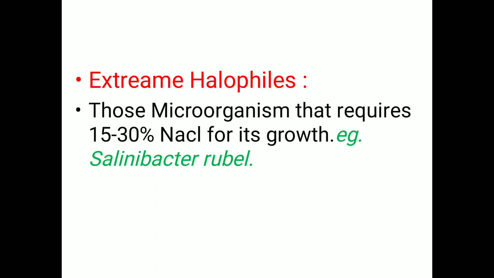Then the last one is extreme halophiles. These are microorganisms that require the highest salt concentration in soil, ranging between 15 to 30% for the growth of bacteria. For example, Salinibacter ruber is an example of an extreme halophilic bacteria.